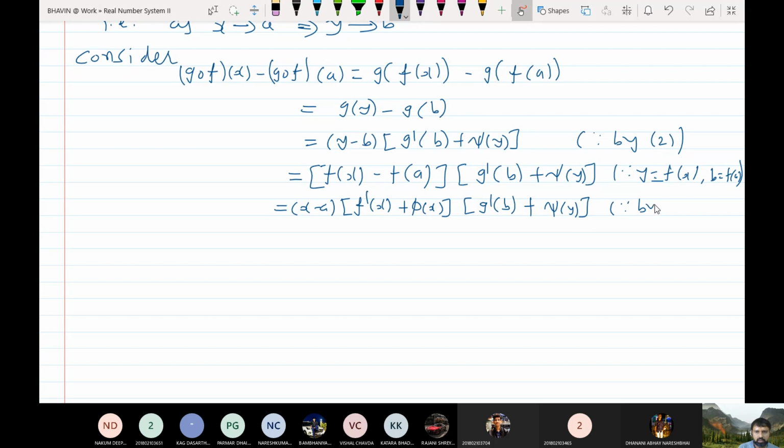The reason is equation 1. So therefore I have got this g compose f at x minus g compose f at a.